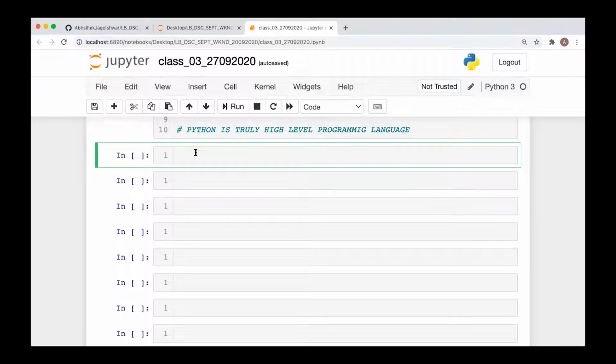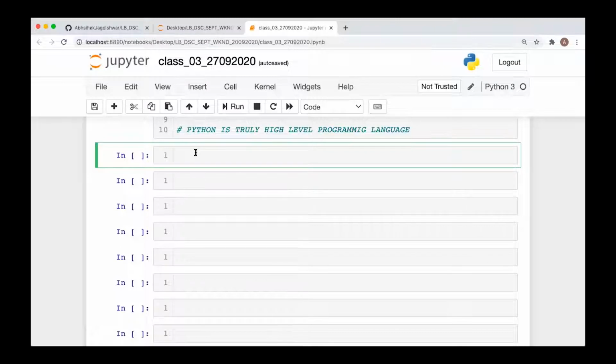Python is one of the simplest languages, and the syntax is easy and simple to learn. You have to focus on the logic, not so much on the syntactical things in Python. So that's basically Python, you can say it makes your life easy. And not only this, there are a number of packages available in Python for data analysis. Whereas when you do it in C, you have to write those codes explicitly.